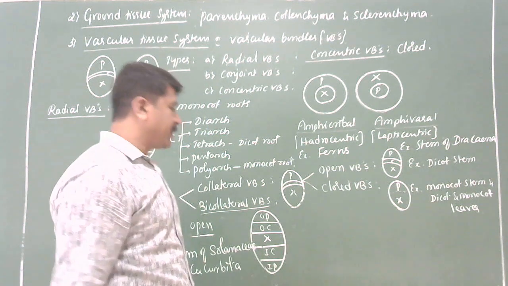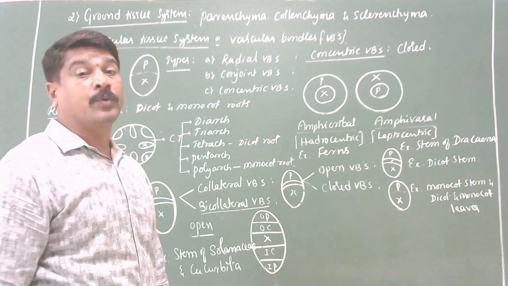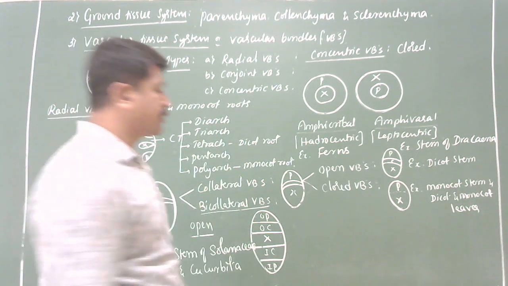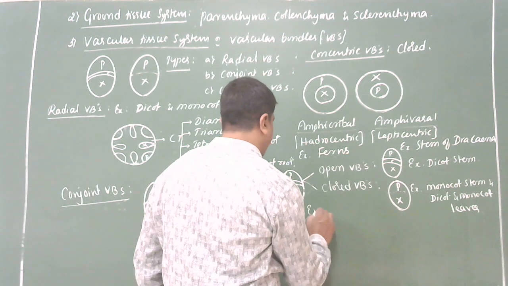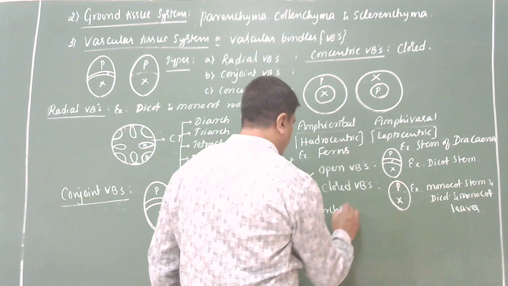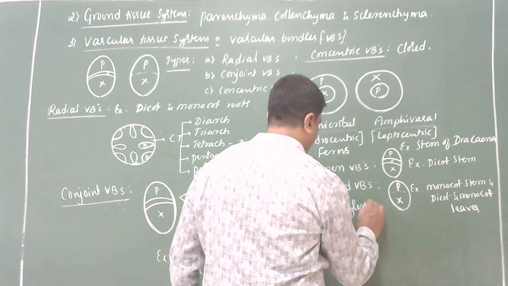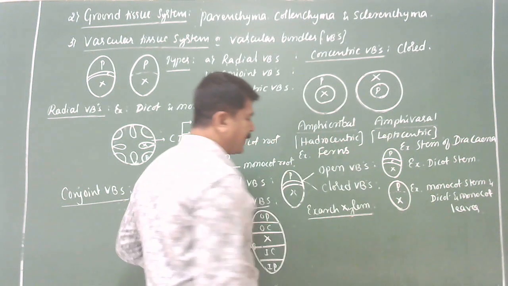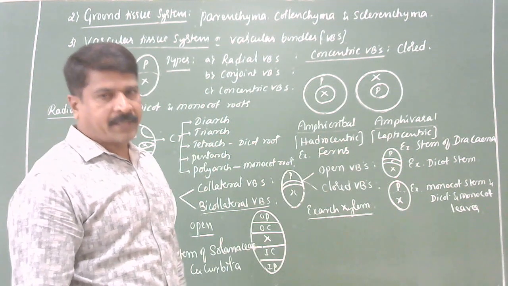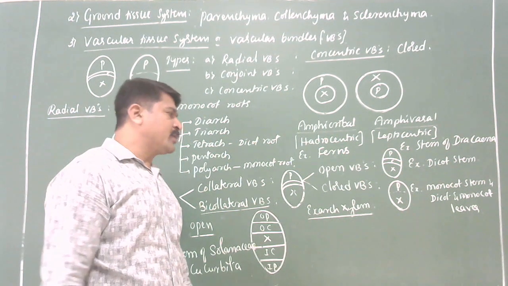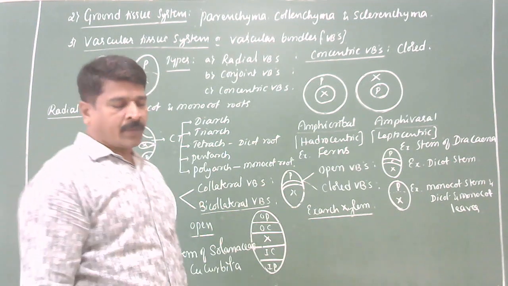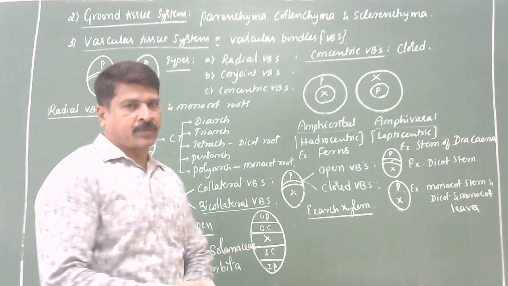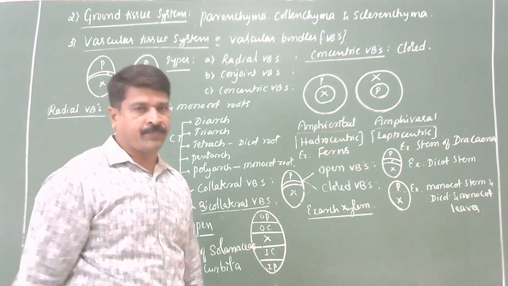Clear now? Yes. Now, let us discuss two more terms. They are also concerned with the vascular tissues. That is exarch-xylem and endarch-xylem. Yesterday, when I started the xylem, we studied two terms actually, protoxylem and metaxylem.